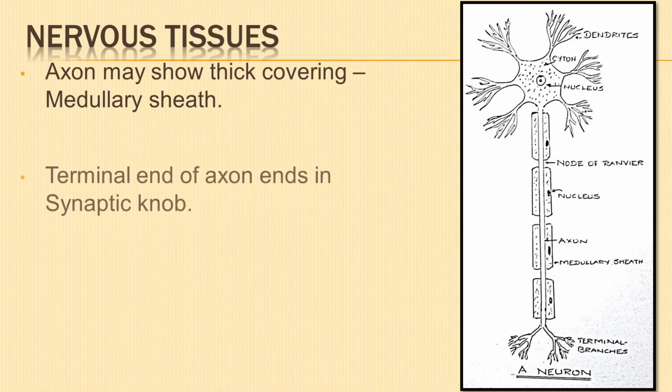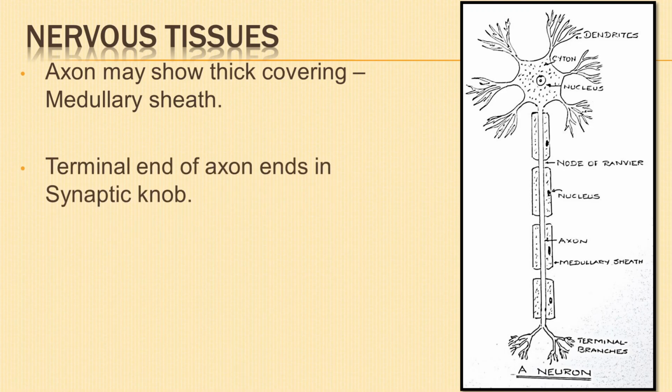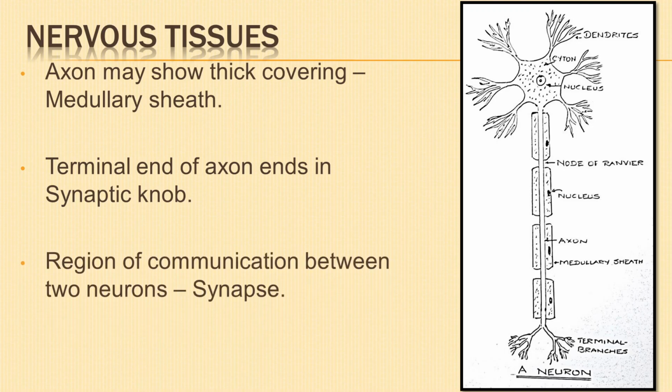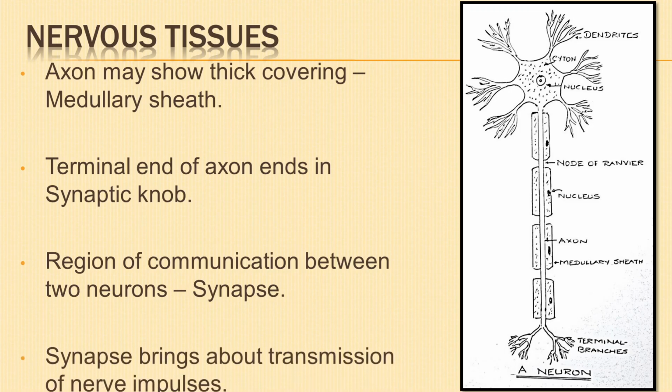The terminal end of axon is without sheath and branched. Each branch ends in a swollen structure called the synaptic knob, which is connected with dendrite branches of an adjacent neuron. The region of communication between two neurons is the synapse. It is meant for transmission of nerve impulses from one neuron to the other.